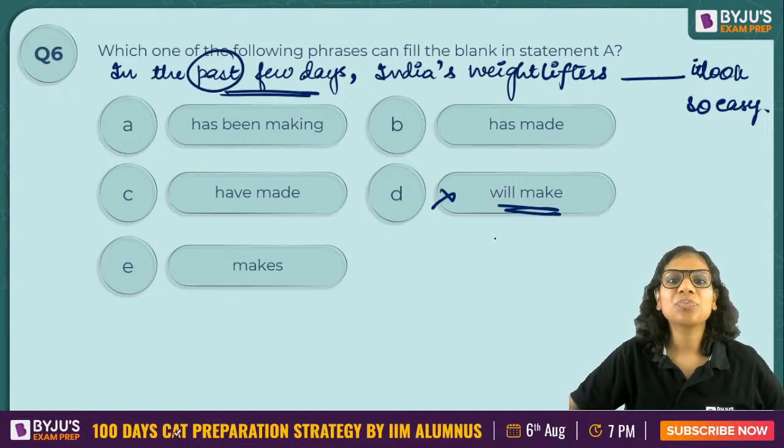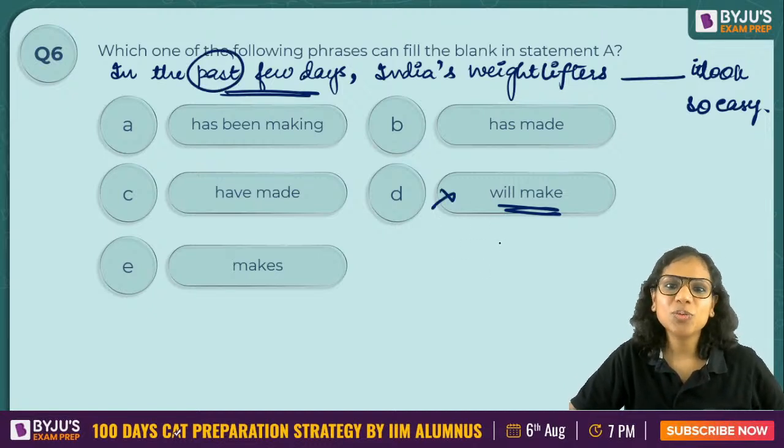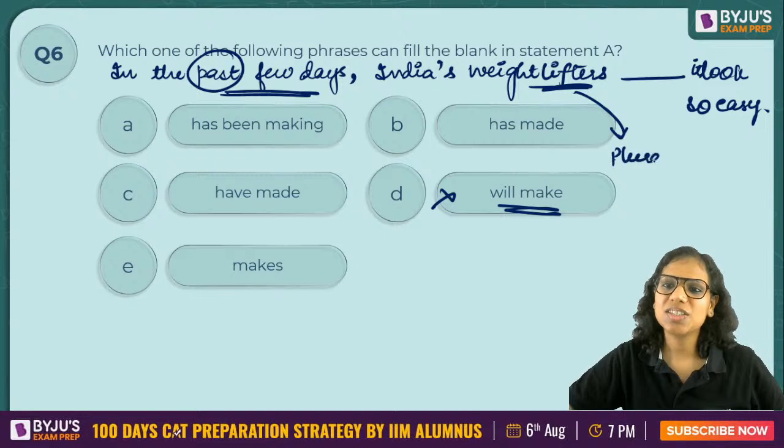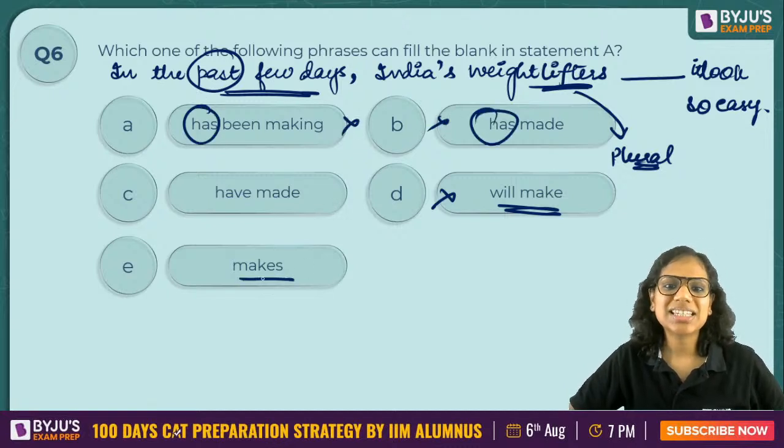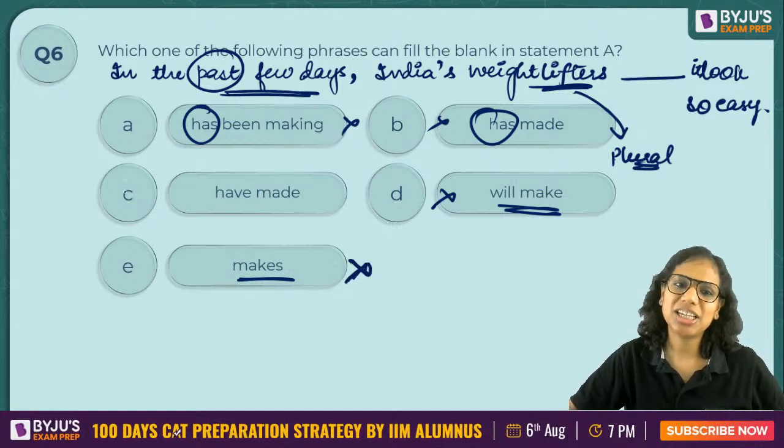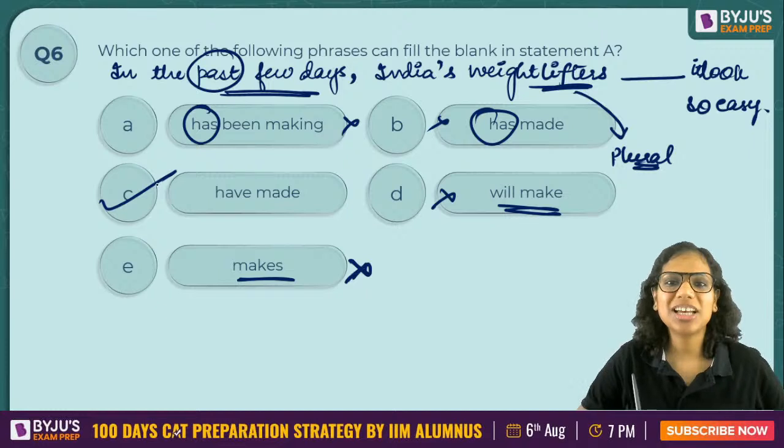Then going by subject verb agreement, weightlifters is plural, so I need a plural verb. Has is a singular verb, eliminated. Makes is again used for singular subjects, eliminated. Option C is the only possible answer here.